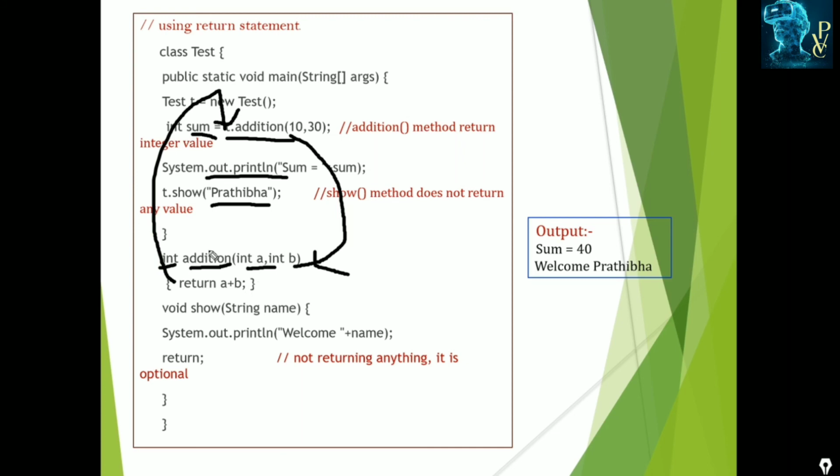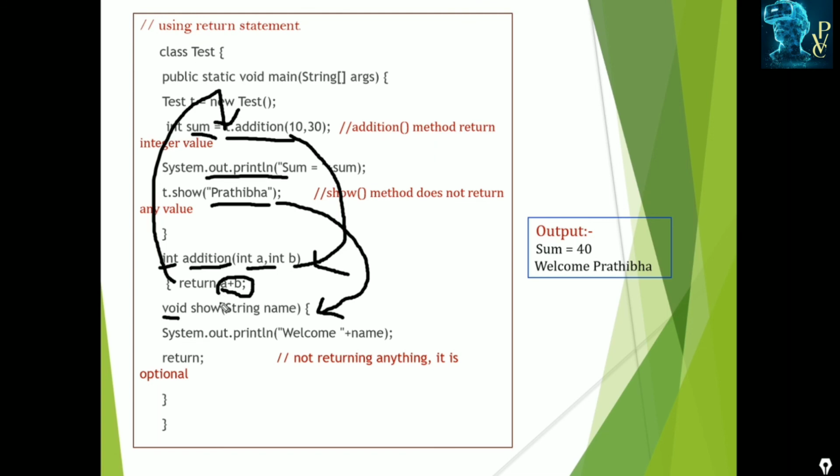So it displays the sum. Next, again we call t.show with Pratibha as the input. So control passes here. Pratibha is the string which we passed as the input. It displays welcome, then that passed input: welcome Pratibha. Here it is not returning anything, meaning we are specifying void. There is no need to specify a return here, but if a value is returning, you can specify that value.